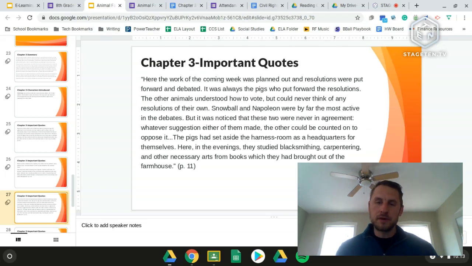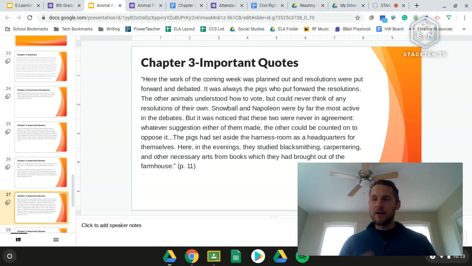And then moving forward, "The pigs had set aside the harness room as a headquarters for themselves. Here in the evenings, they studied blacksmithing, carpentering, and other necessary arts from books which they had brought out of the farmhouse." So a couple different things going on here.